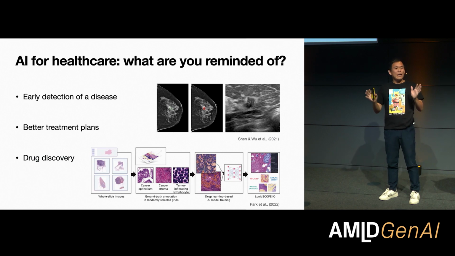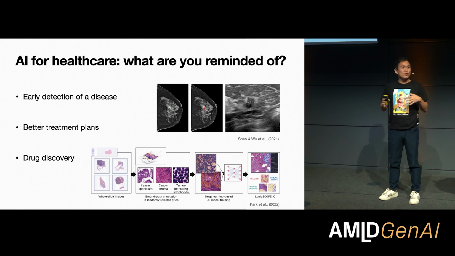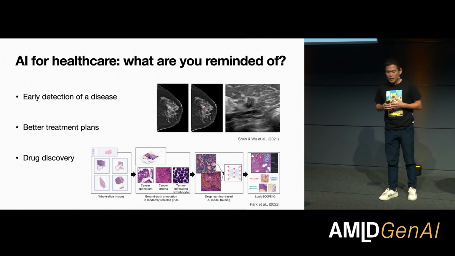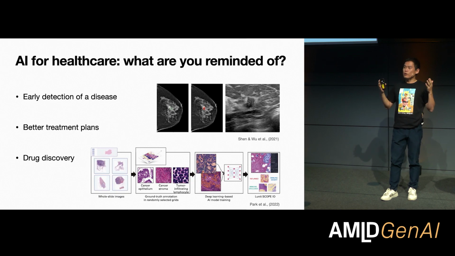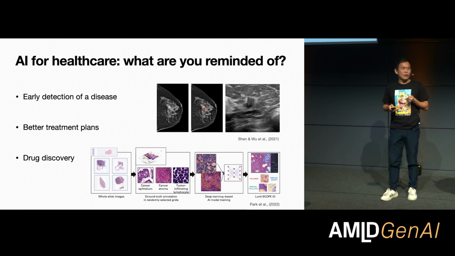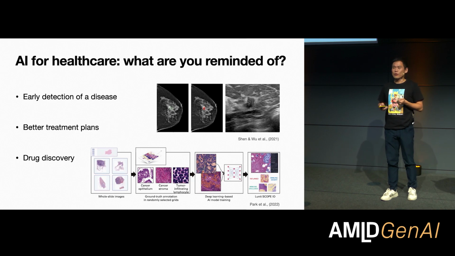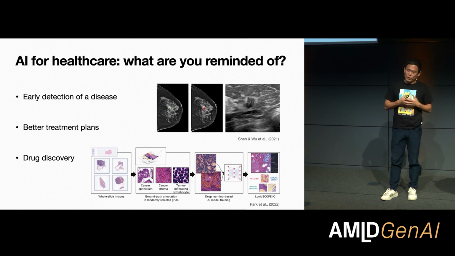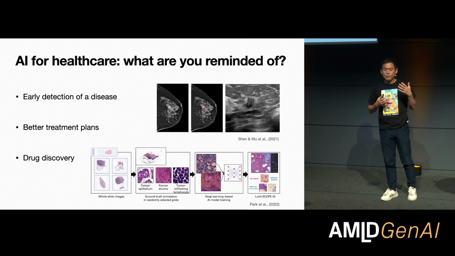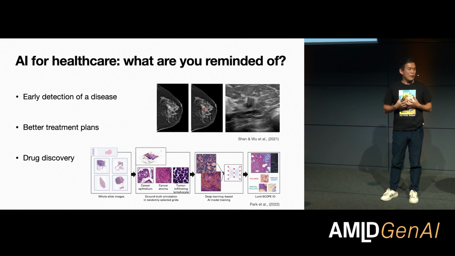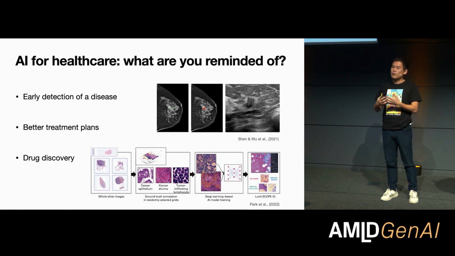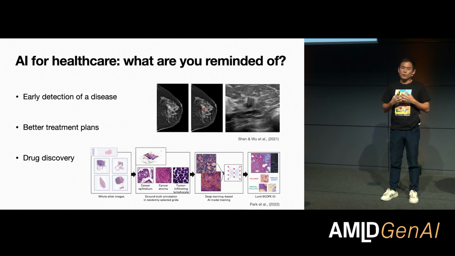All right, AI for healthcare. What are you reminded of? Unless you are actually working in healthcare, the first thing that comes to your mind is that I want to use AI in order to detect a disease early on. So for instance, we've been working at NYU Langone on building an AI system that reads the breast mammogram, so screening mammography X-ray, and tries to detect whether there is a malignant lesion or not.